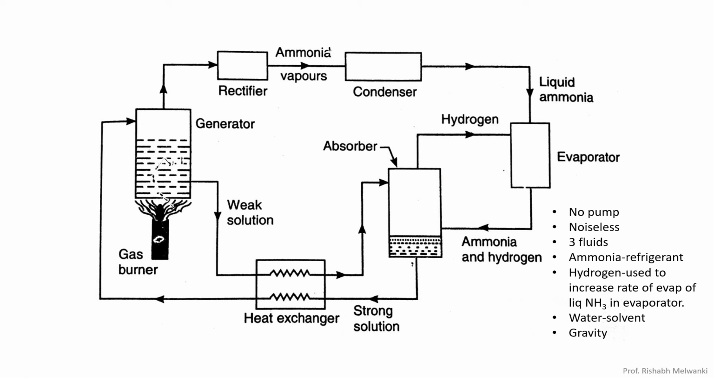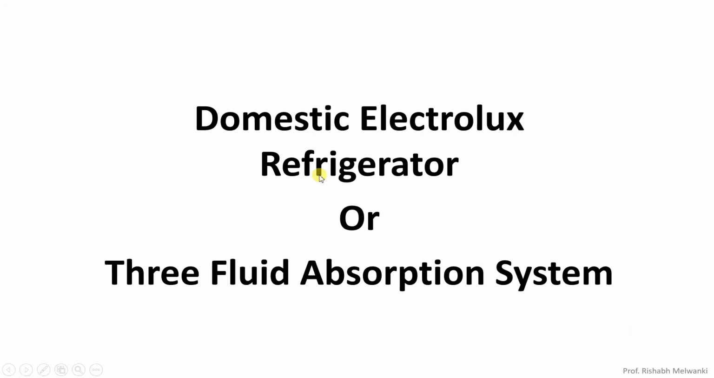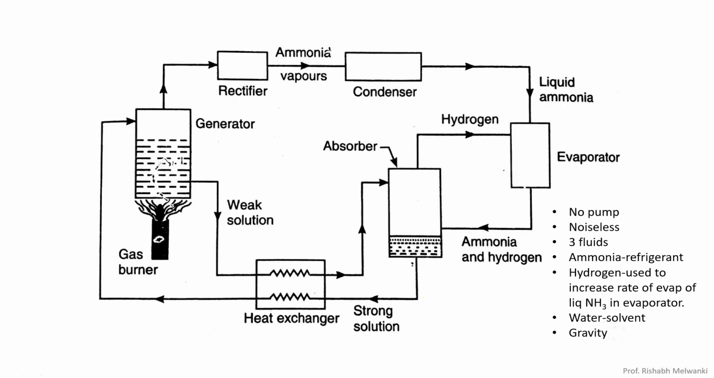Now understand the construction and working of this system. The important thing to notice here is that we don't have a pump. Second point, instead of 2 fluids, here 3 fluids are used. That is why this is called the 3-fluid absorption system. Third point is we don't have an expansion device here. Instead of an expansion device, what are we using here? Hydrogen.